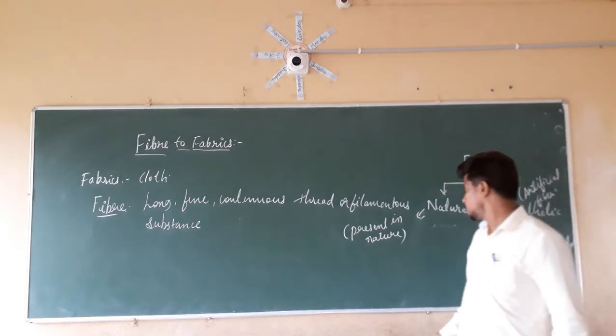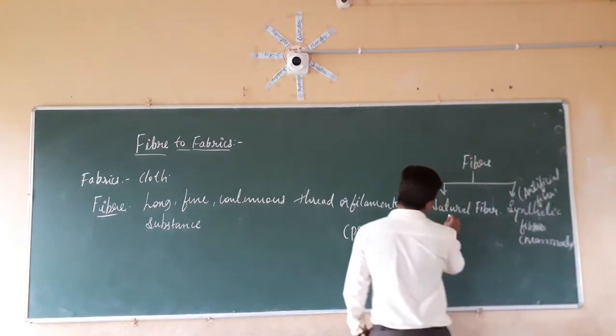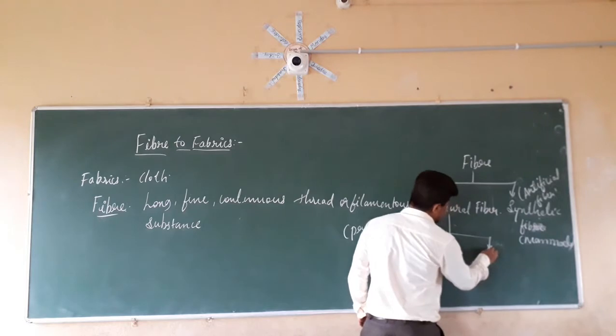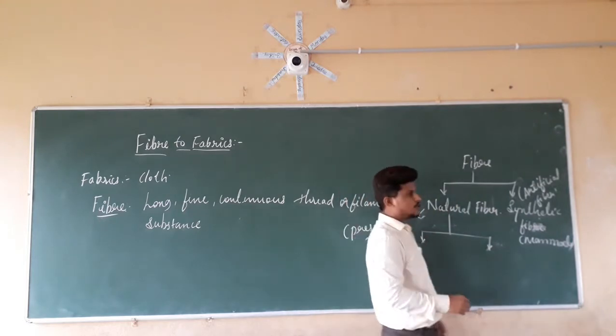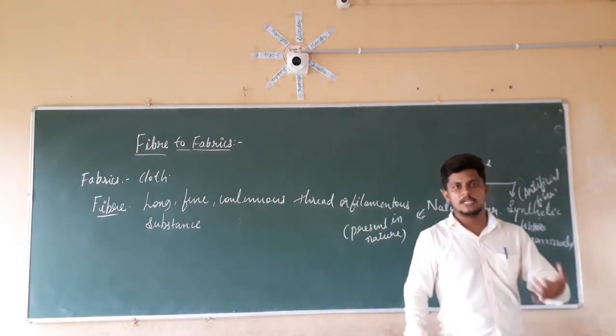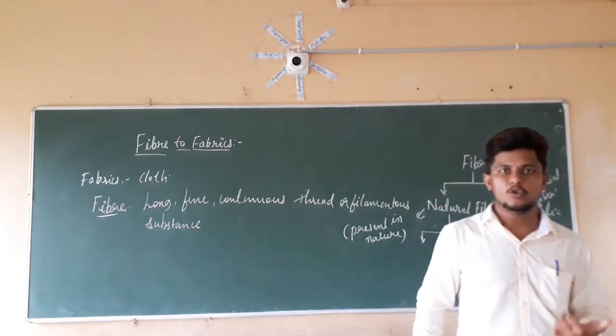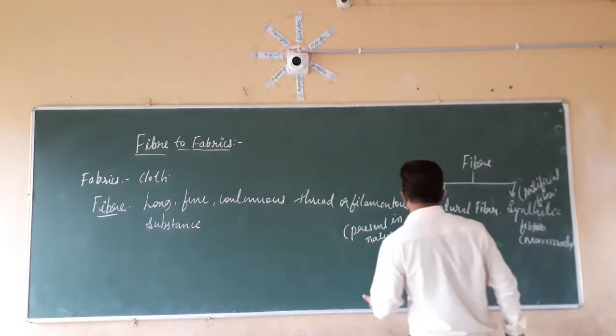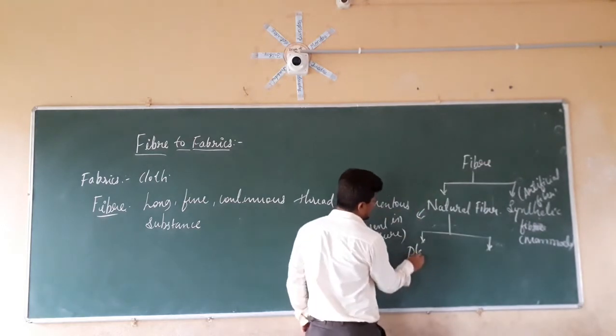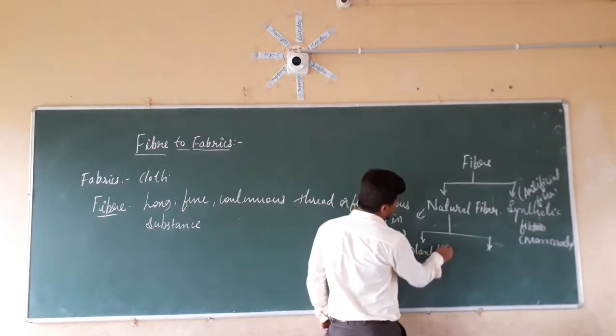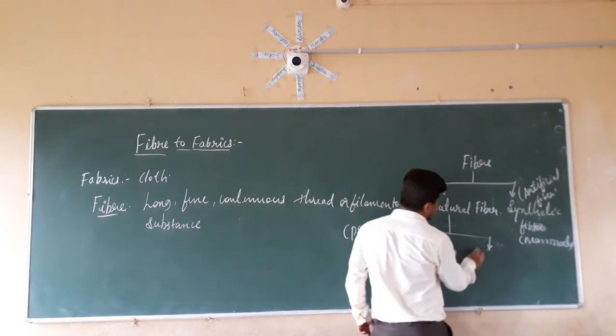In natural fiber, again we have two categories, depending on the different sources from where we get them. One is plant fiber. Another one is animal fiber.